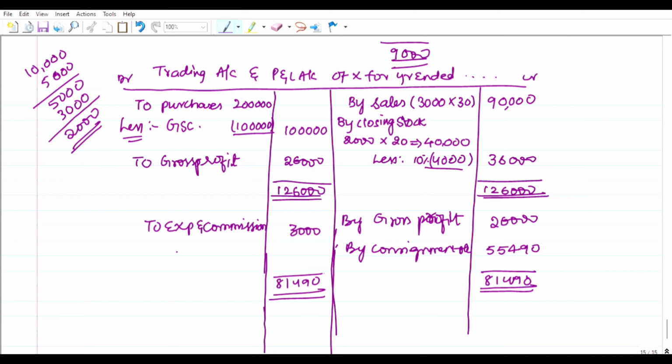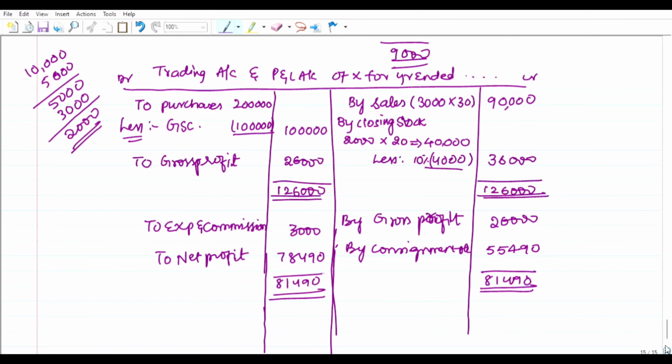₹81,490. What is the net profit then? Net profit is minus 3,000, which is 78,490 rupees. So that is how we can go for taking this net profit also.